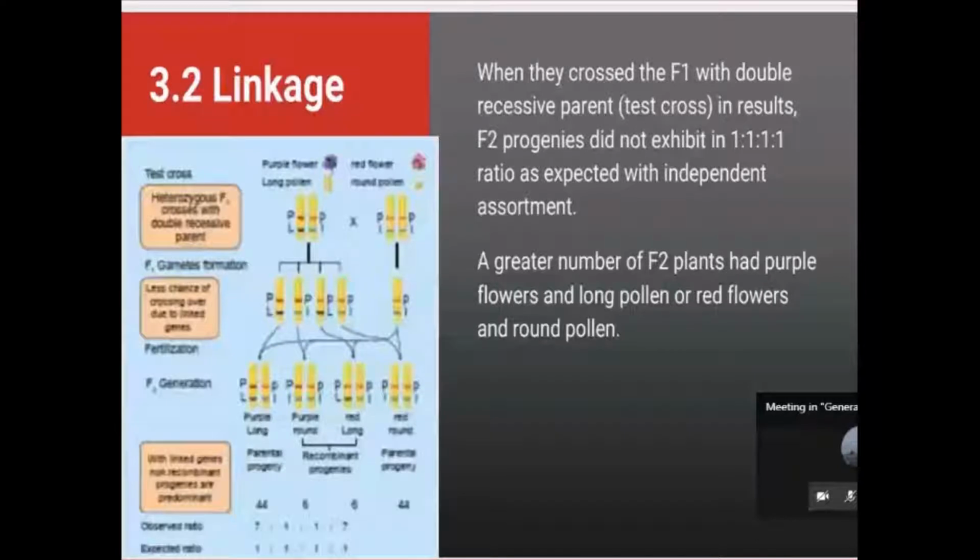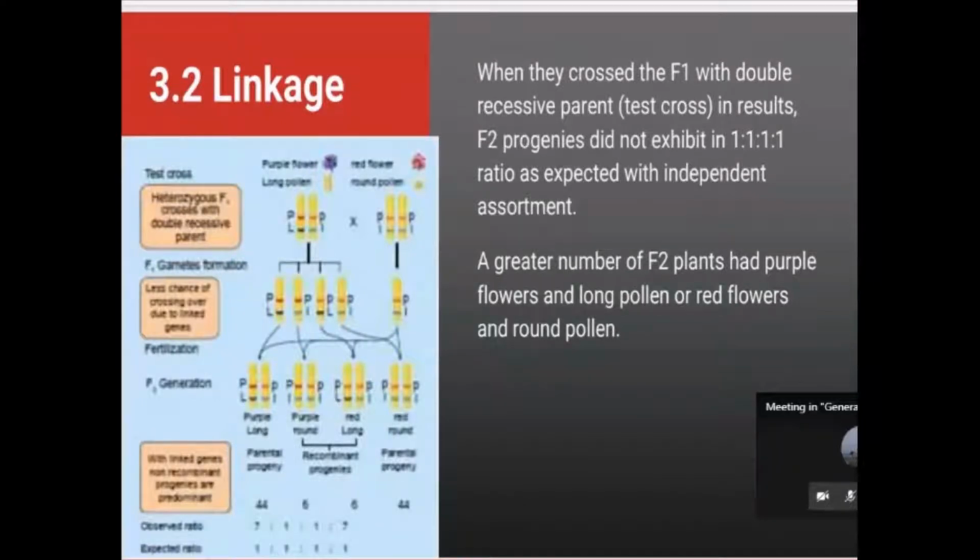The coupling and repulsion theory. Okay, so coupling and repulsion, what is coupling? Coupling means the genes remain together and, as a pair, pass from one generation to another generation. That is called coupling. And what is repulsion? Repulsion is when the genes, though present as a pair, separate at the time of gamete formation. They are called repulsion.